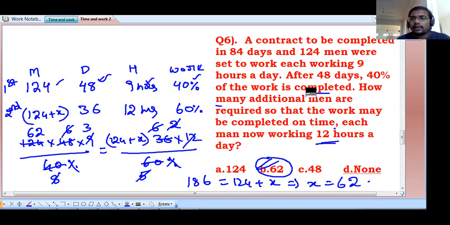But here this confirmation is not given. 84 men, 84 days are there, and here 124 men were set to work. That means there is no confirmation about the completion of work. In reality, after 48 days, they realized only 40% of the work is completed with these 124 men. Remaining 36 days are there. Then they have to increase the manpower. That's why we are writing 124 plus x.